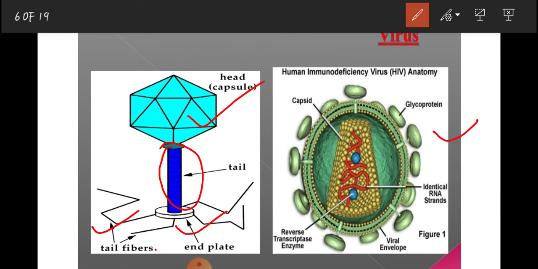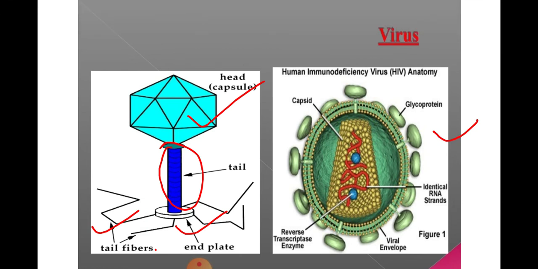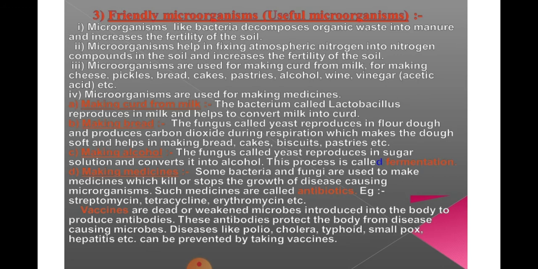Okay students, now come to the next page. Friendly microorganisms, that means useful microorganisms which are friendly for us. Starting from the first point, microorganisms like bacteria decompose organic waste into manure and increase the fertility of the soil. In our previous chapter we studied that manure is very good for the soil; it increases the fertility of the soil.